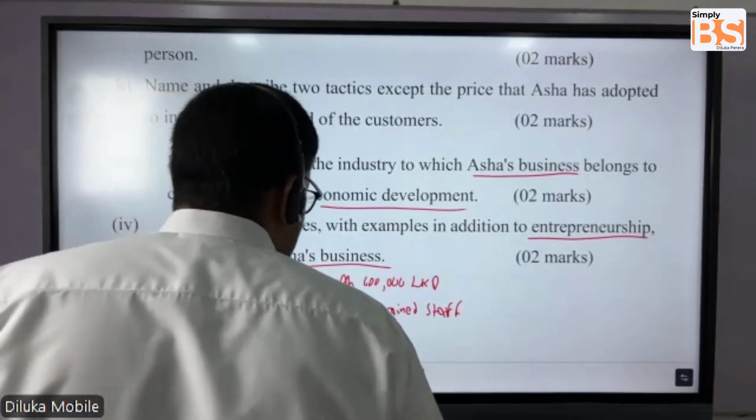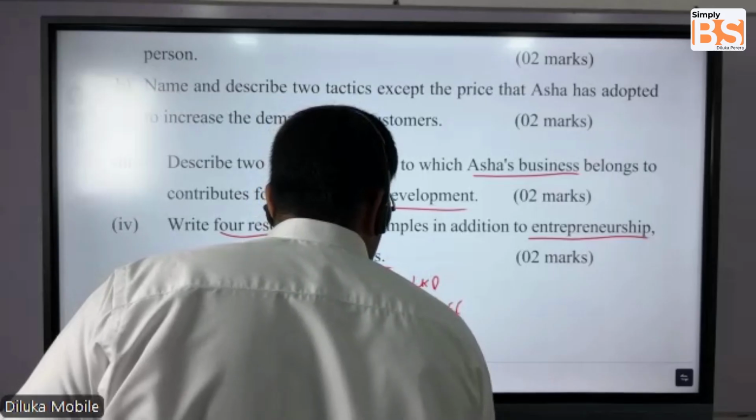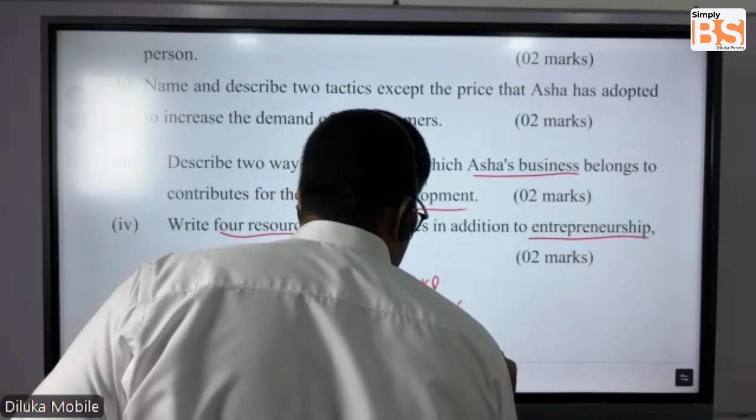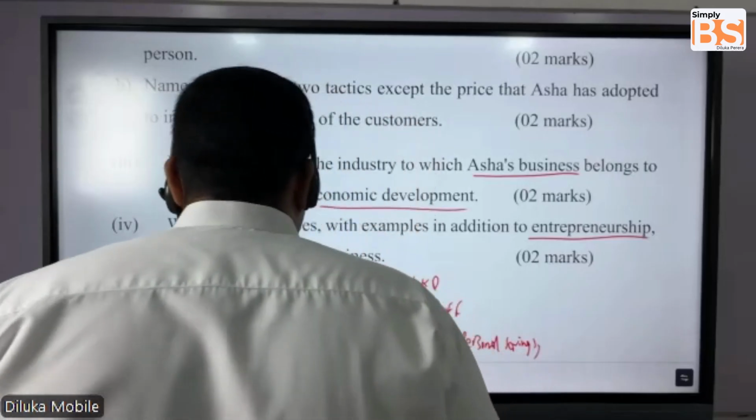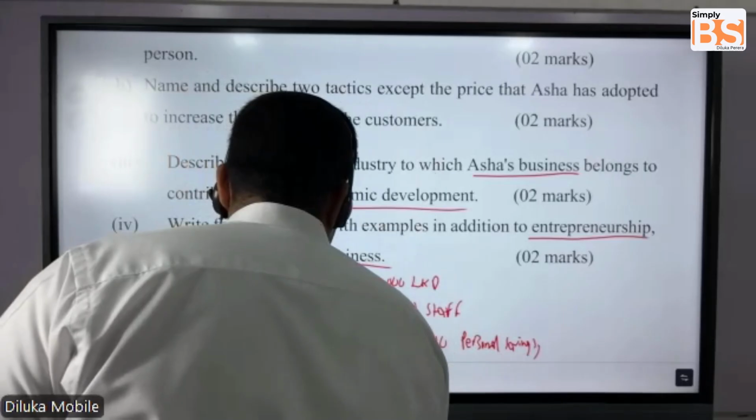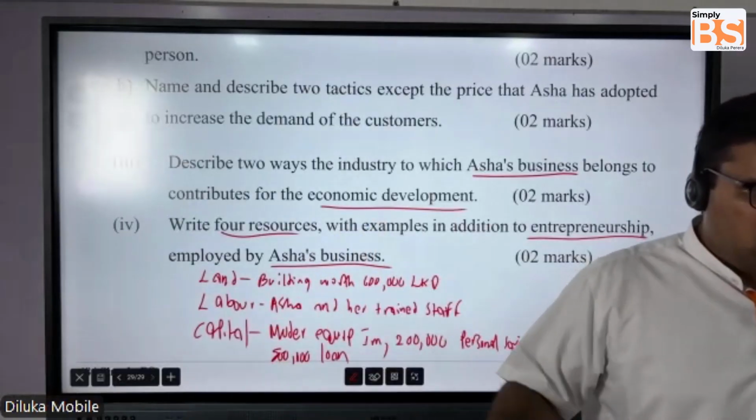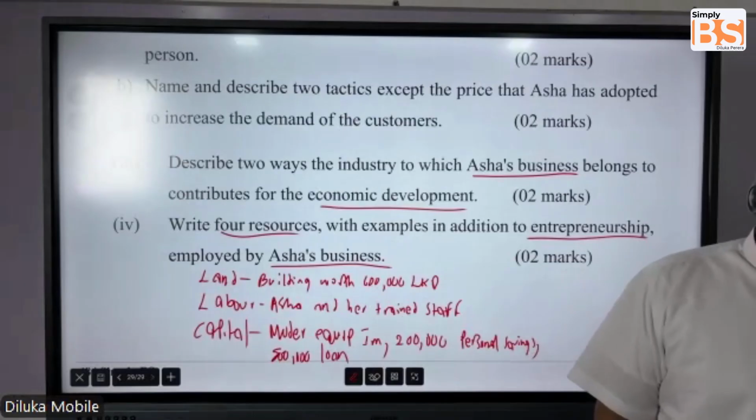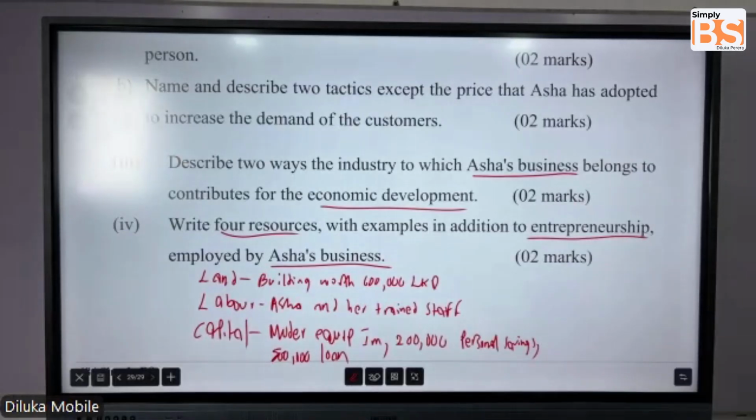The description says Asha is providing her personal savings worth 200,000 rupees. That is also capital. What else? A 500,000 loan can also be taken. It's part of capital, what you invest to start your business or to run your business. So land, labor, capital, entrepreneurship; they have not asked us to take entrepreneurship.